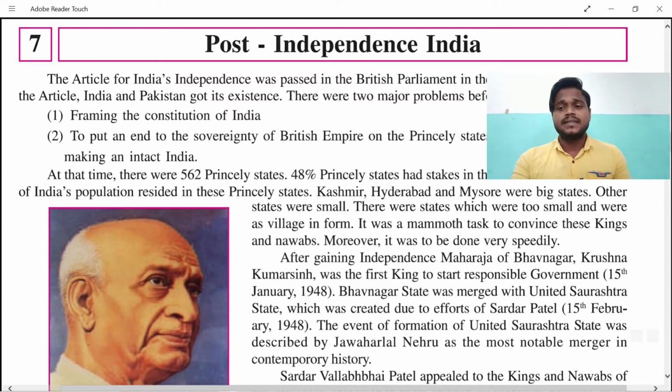So that's how this lesson shows you that after the princely states had been taken under control, there were states which were too small, and villages which were too small, or the big states were also combining. After gaining independence, the Maharaja of Bhavnagar, Krishna Kumar Singh, was the first king to start a responsible government, and it was started on 15th January 1948. The Bhavnagar state was merged with the United Saurashtra, which was created due to the effort of Sardar Vallabhbhai Patel, on 15th February 1948.